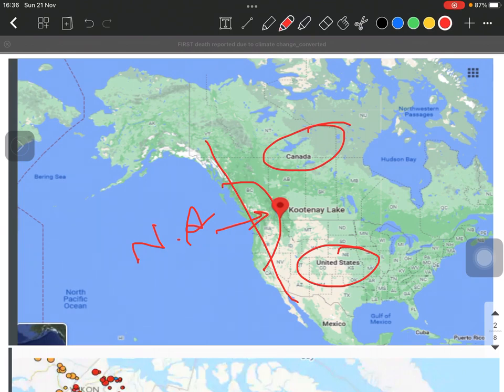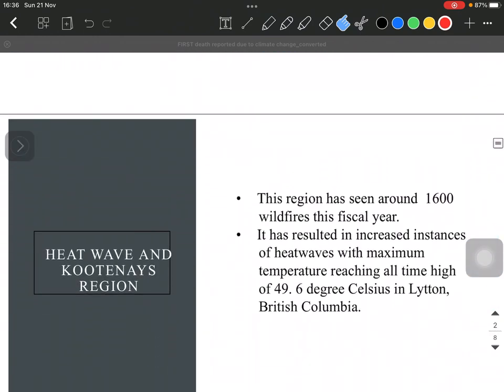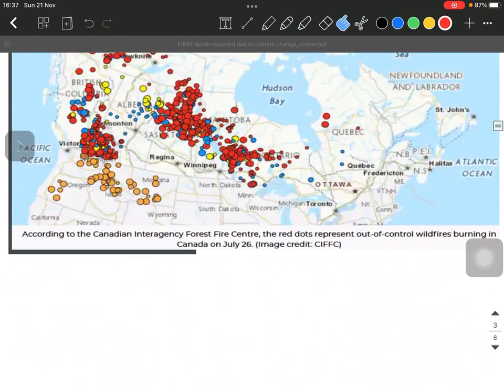We won't go into those details, but what we are going to remember here is that this region is on the western side of North America, and is slightly drier, and has been seeing a lot of wildfires in the recent times. Like in a report, it has been even said that around 1600 wildfires occurred only in this fiscal year. 1600 wildfires. That is a really big number.